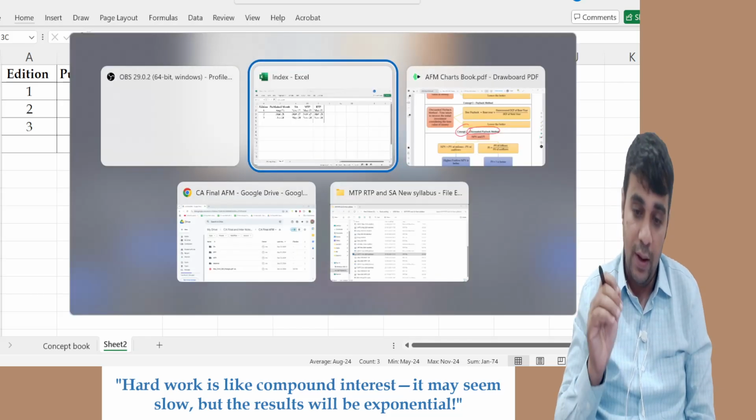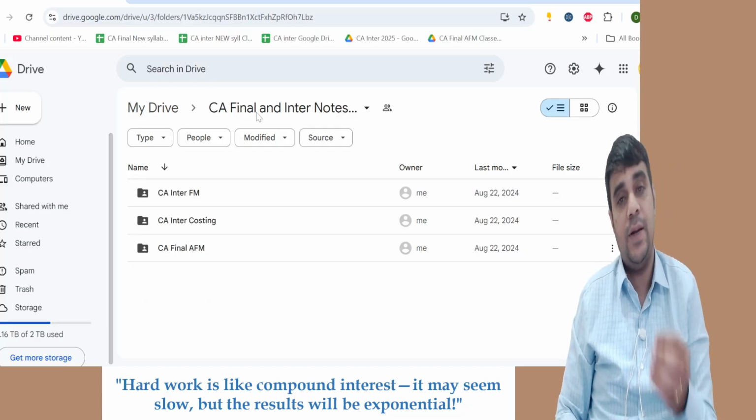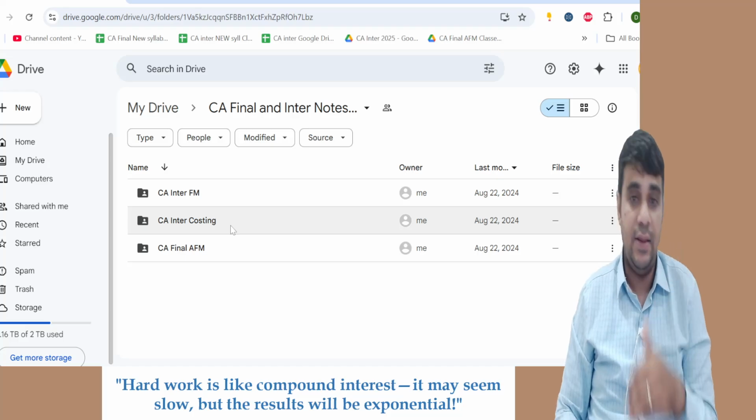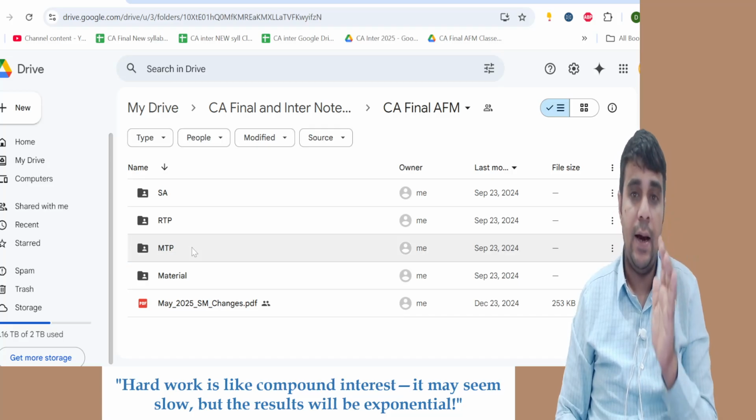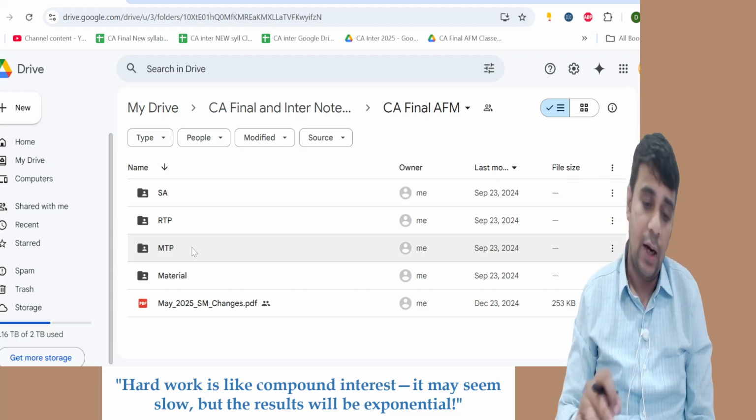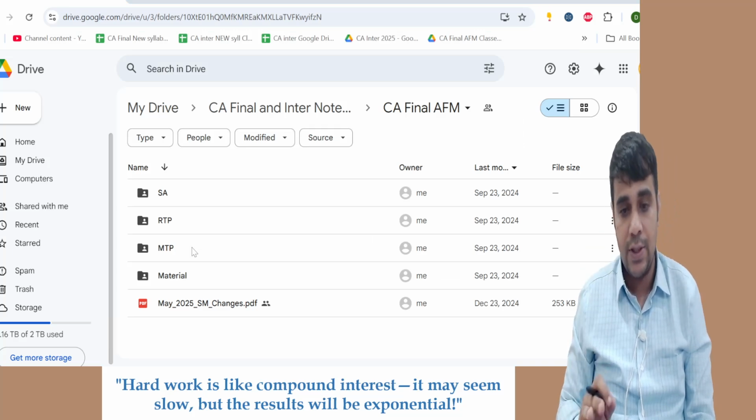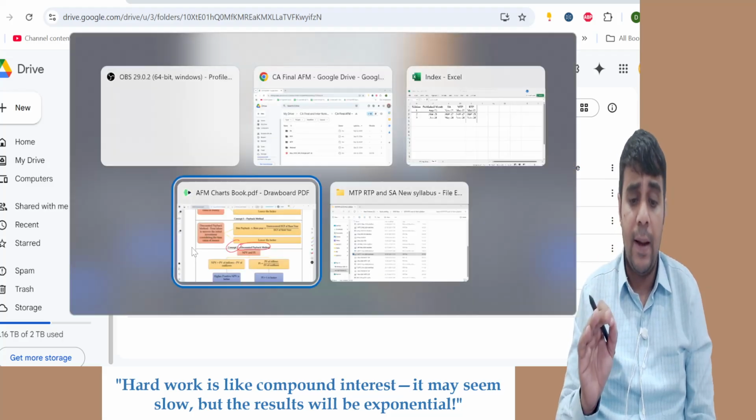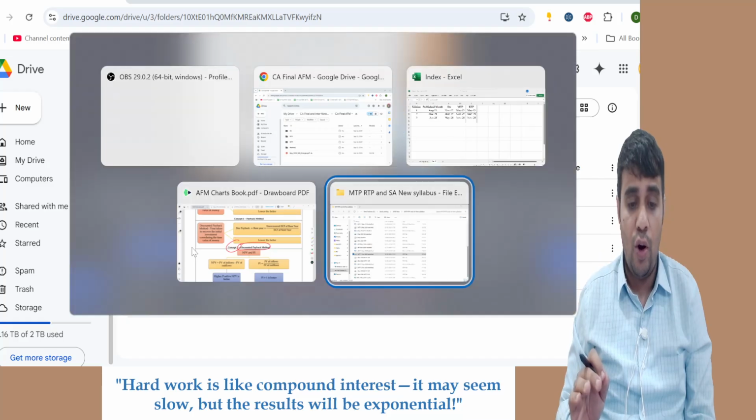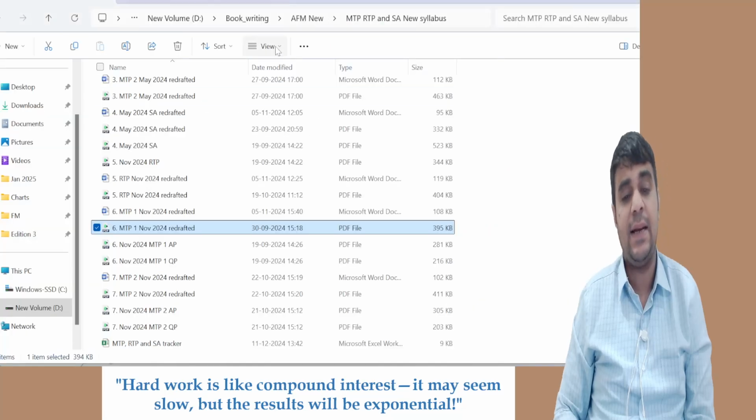Where do I download? My drive link, which is not only for final students, inter student notes are also there. There also I cover it. So, CA Final AFM, go in, essay, RTP, MTP, and material, download it. The chart book also will come into this the moment I complete my preparation. The chart book preparation is going on. This is on the completion of your preparation. Also, I have been getting messages on doing some selective preparation.